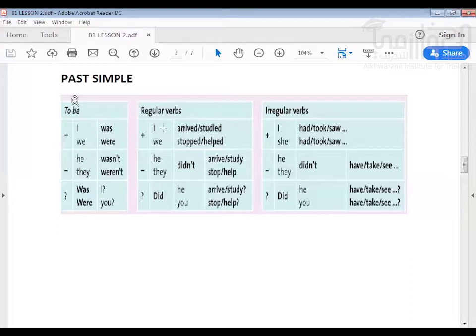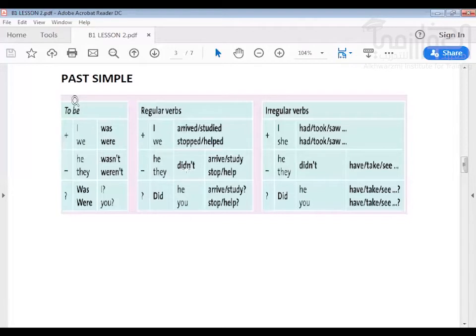Now with the regular verbs, you can see that we add -ed. But irregular verbs, we use different words. Have, the past is had. Take is took. Then see is saw. So with the negative, how do we form the negative? The negative and questions of to be are the same as with is. I am not, he is not, she is not, the same. We just use was and were here. But with the questions and negative, we add did.